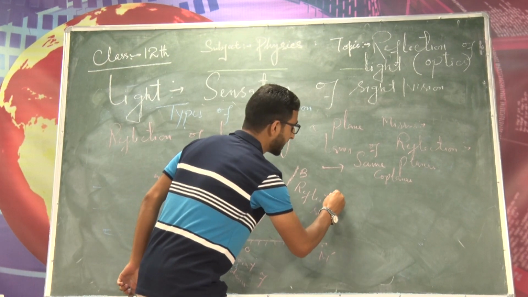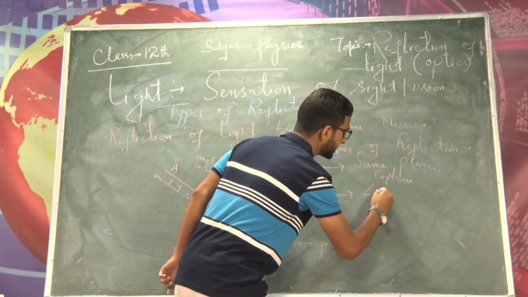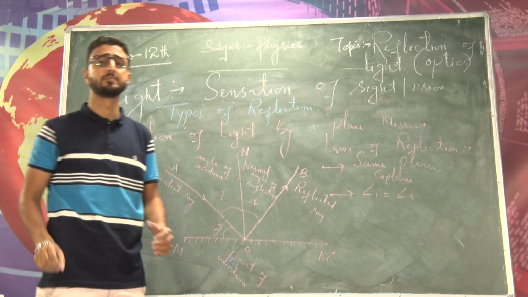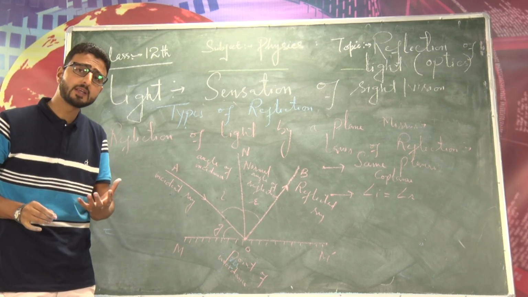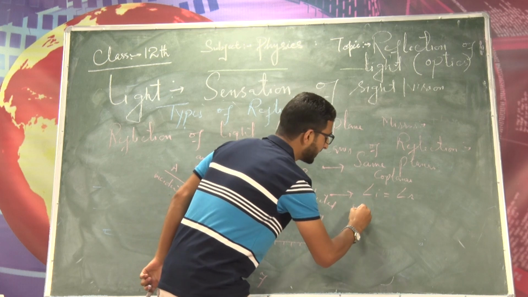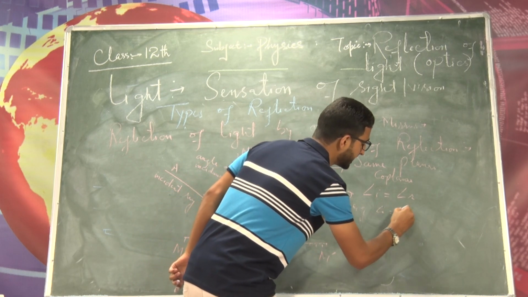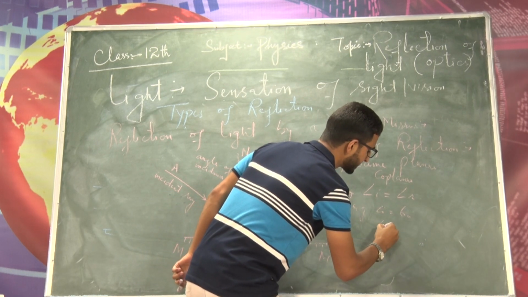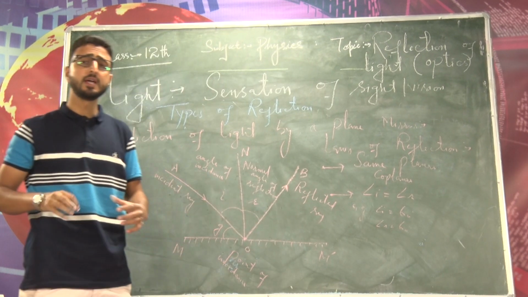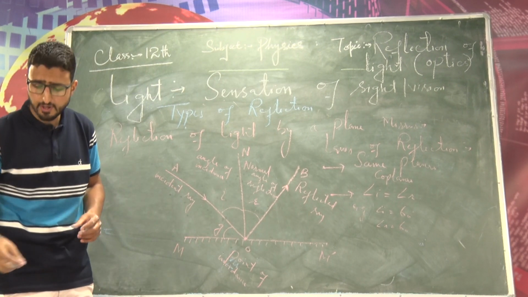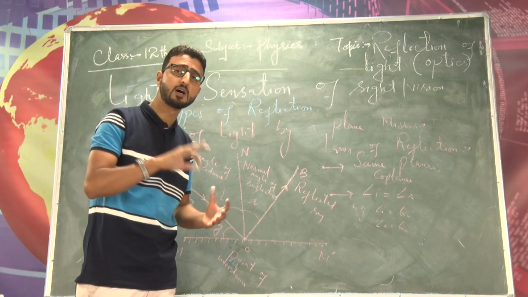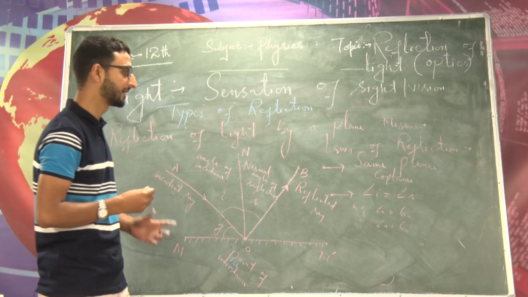Now law second is, angle of incidence is always equal to angle of reflection. Is it making sense? And angle R is always equal to angle I. So for example, if angle I is equal to 60 degrees, angle R is also equal to 60 degrees. If angle I is 45 degrees, angle R is also equal to 45 degrees. So the angle of incidence is always equal to the angle of reflection, right?